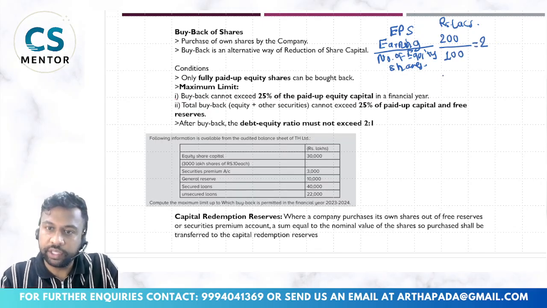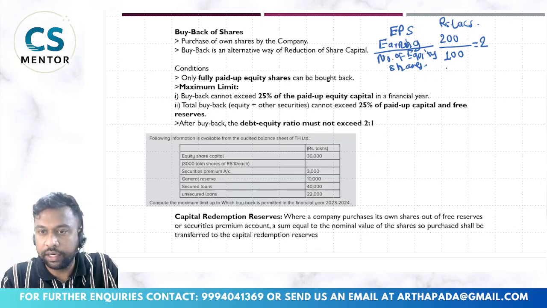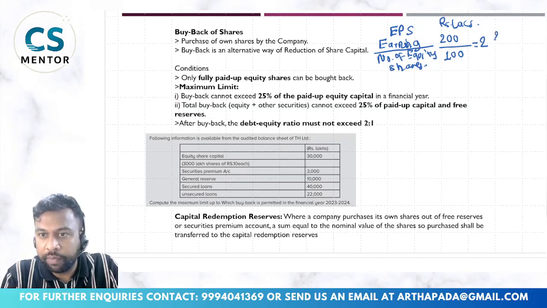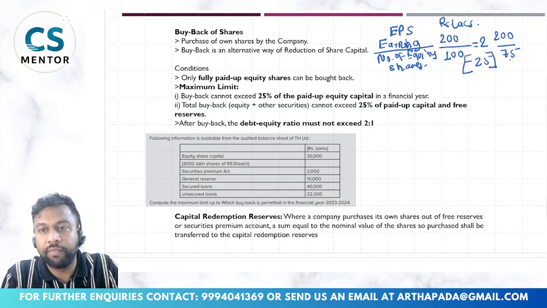Now I have sufficient reserves to buy back a certain amount of shares. So if I buy back, let us say, 25% of the shares, what will happen is my denominator will automatically decrease. So this will be 75 lakhs, because 25 lakh shares I have bought back.